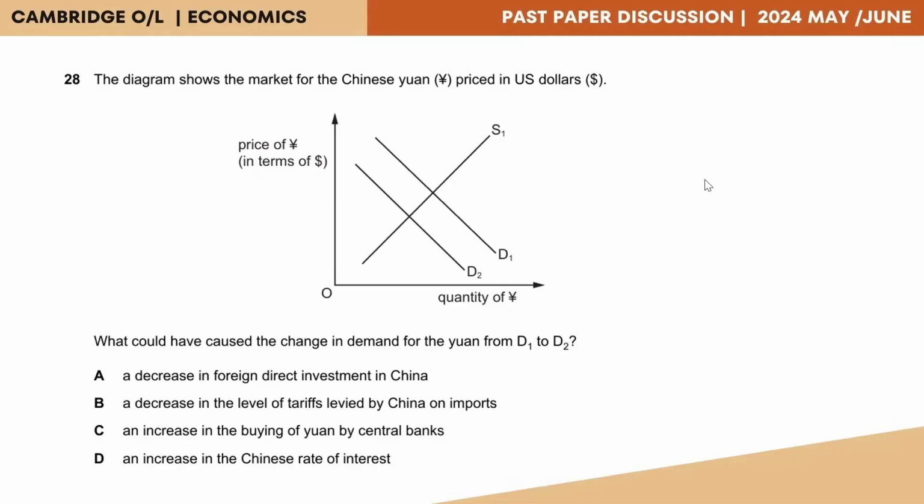Question 28. The diagram shows the market for the Chinese yuan priced in US dollars. So you can see a demand and supply diagram with two demand curves, D1 and D2, and the S1 curve. The question says, what could have caused the change in demand for the yuan from D1 to D2? Now, the first thing that we need to do here is to study the movement of.